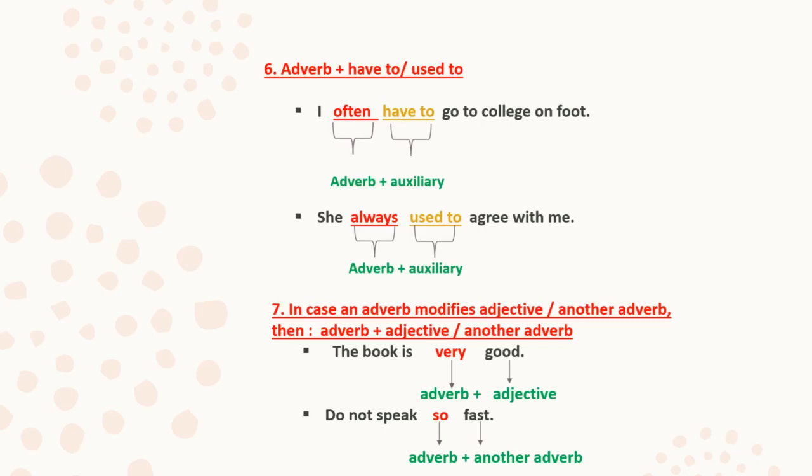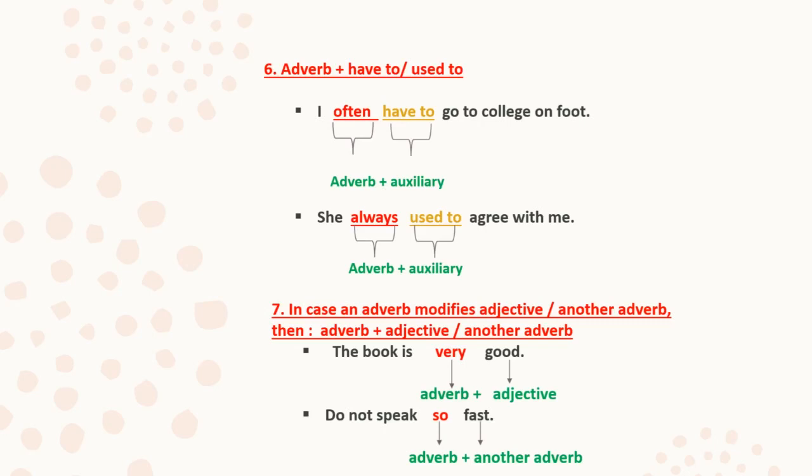So which is the adverb in the first sentence? Often. And in the second sentence? Always. So these adverbs are placed before the model auxiliary verbs, and specifically here we are talking about have to and used to. Now, number 7, in case an adverb modifies an adjective or another adverb, then what will happen?